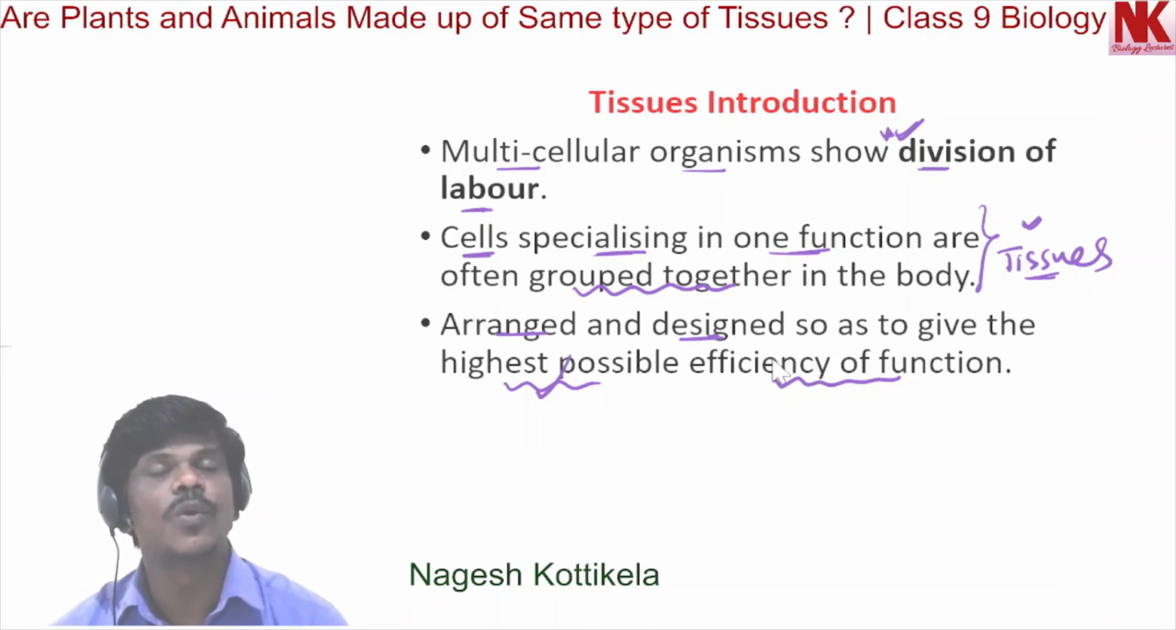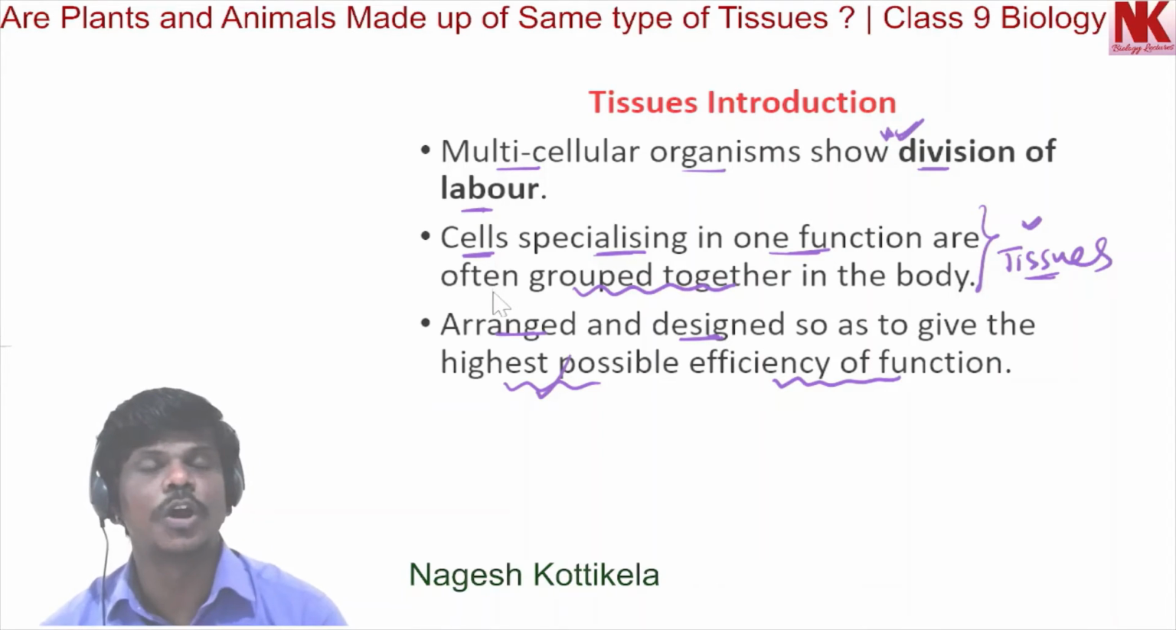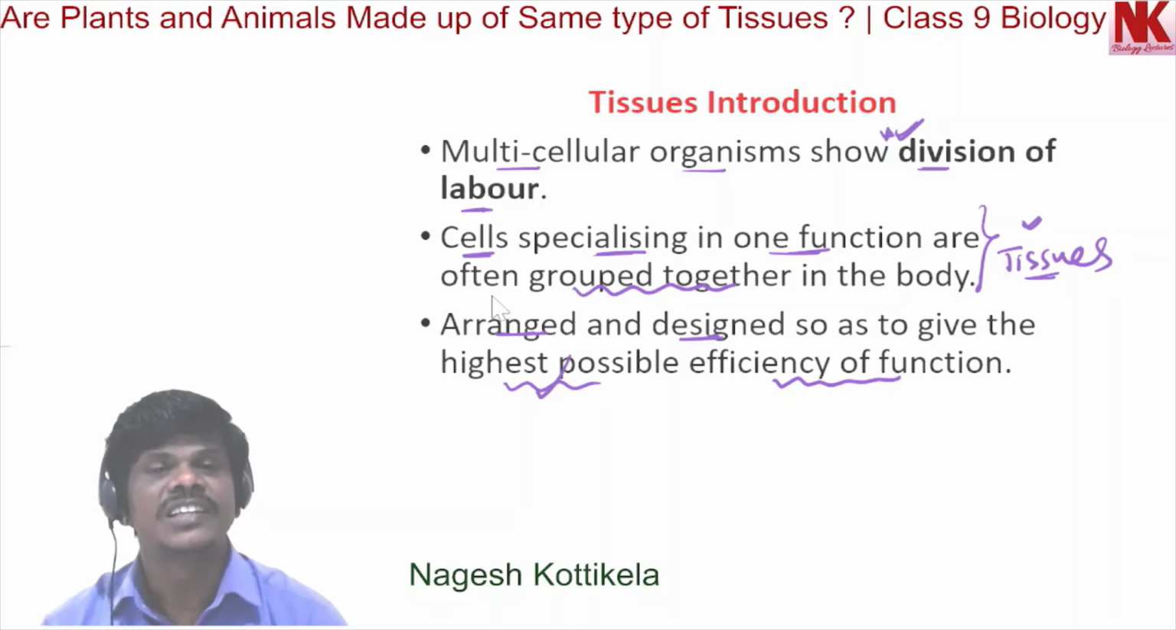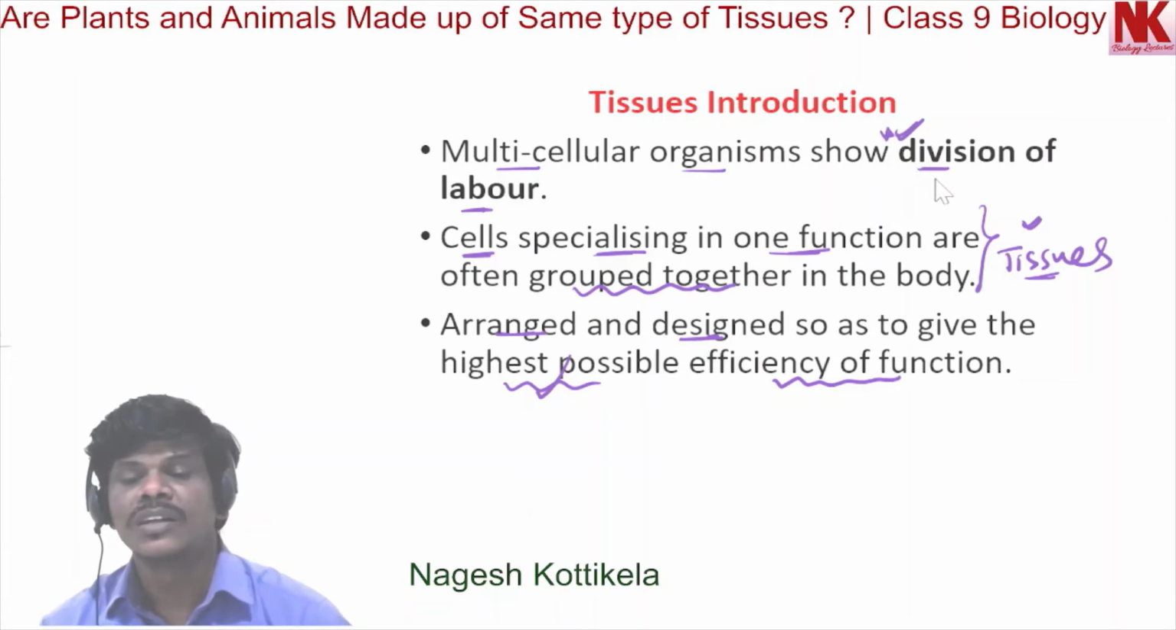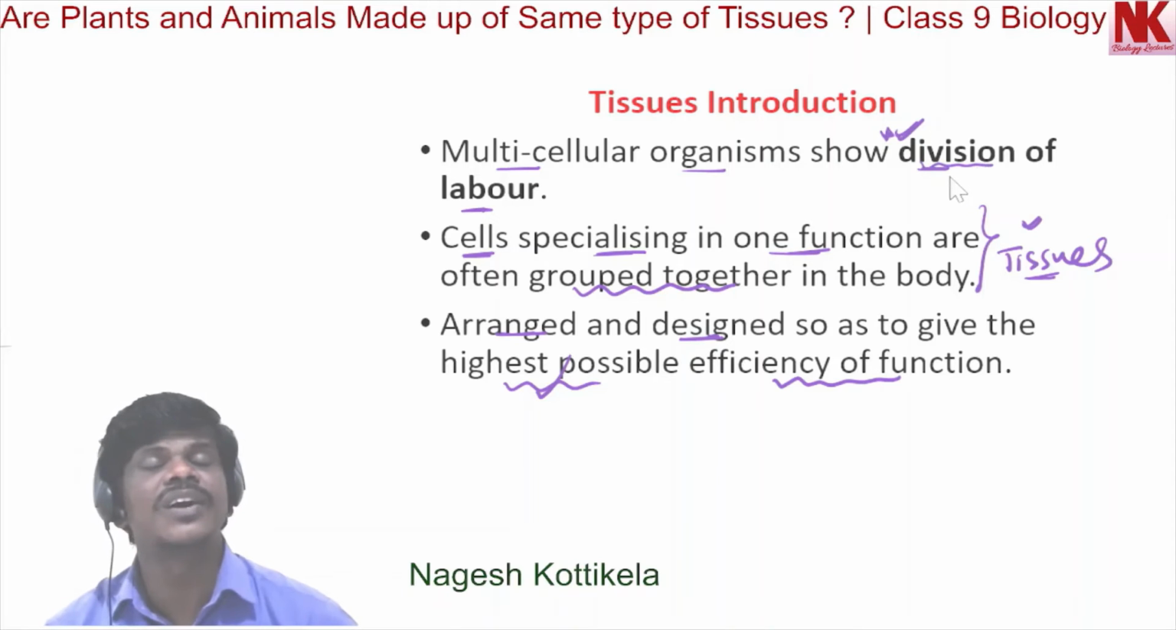So this is the importance of specialization, or the term differentiation, that we find in multicellular organisms. And also this is one of the very important features, division of labor. Different tissues, cells, organs, and organ systems are performing different functions. That is what we call division of labor.